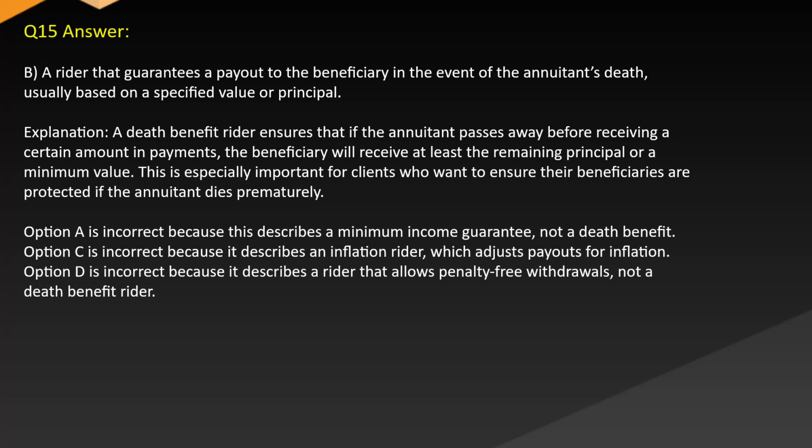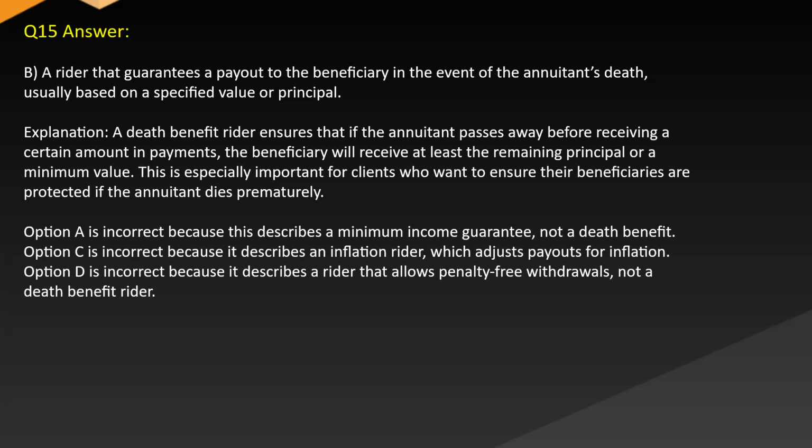Answer: B. A rider that guarantees a payout to the beneficiary in the event of the annuitant's death, usually based on a specified value or principle. Explanation: a death benefit rider ensures that if the annuitant passes away before receiving a certain amount in payments, the beneficiary will receive at least the remaining principal or a minimum value. This is especially important for clients who want to ensure their beneficiaries are protected if the annuitant dies prematurely.